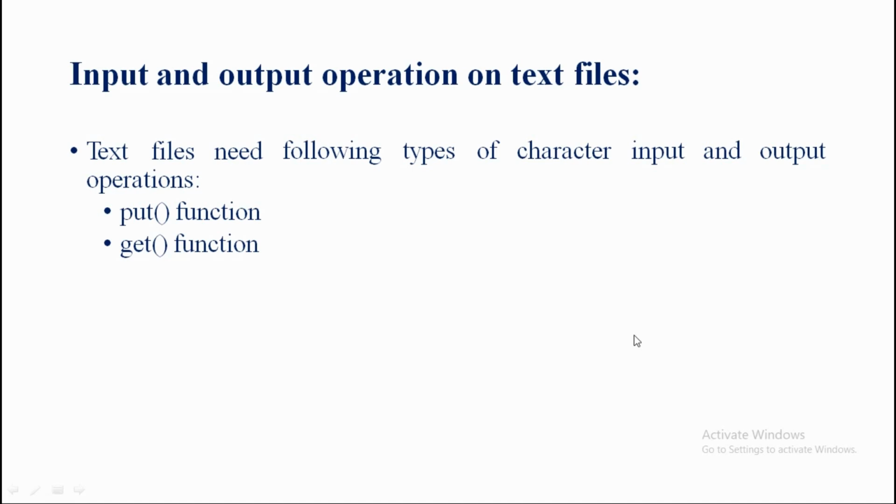Such text files need the following types of character input and output operations. That means here we are going to input a single character using input and output operations. Such character input and output operations are the put function and the get function.